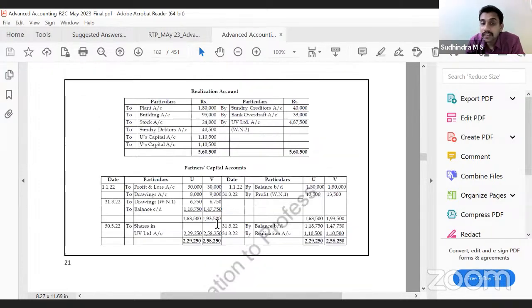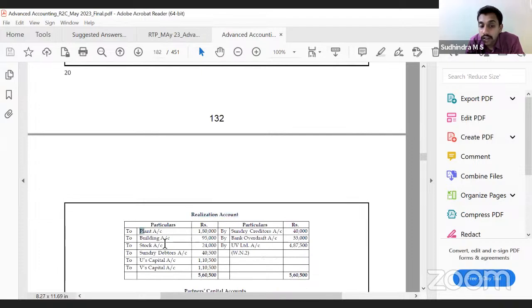Correct? Now, why is purchase consideration required in the realization account? Bring all the assets at book value. Do you know the book value? We have prepared the balance sheet just now. Correct? We know the book value. We know the purchase consideration. This gives us the realization profit or loss. Simple.